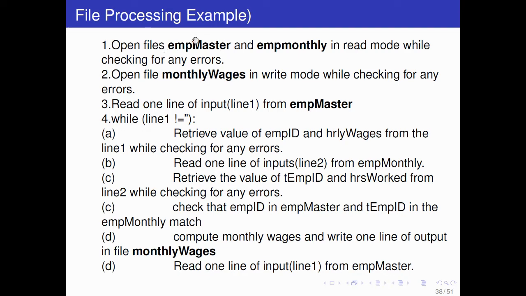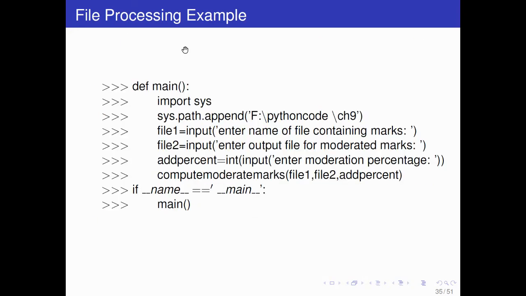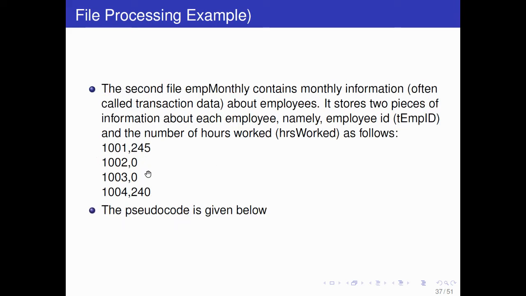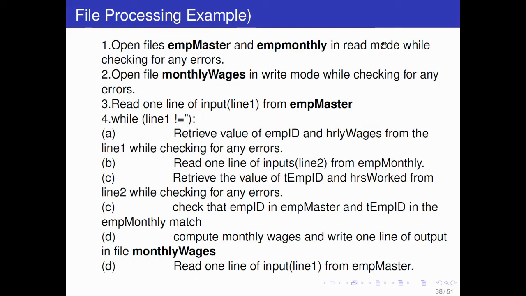The first file contains employee ID, name, and hourly wages, sorry, I think hourly wages. Yes, the first file contains the hourly wage per hour. And the second file contains ID and number of hours worked. Both files you will open in read mode because they already exist, and you don't want to write anything inside them.